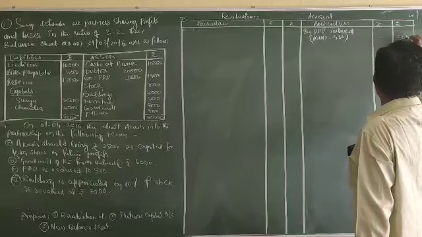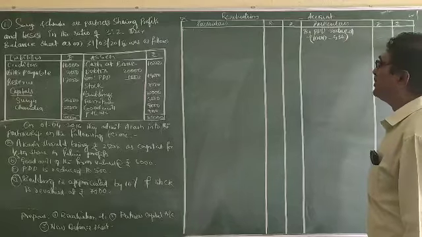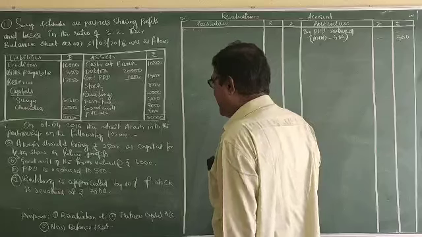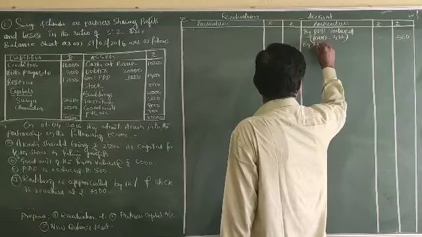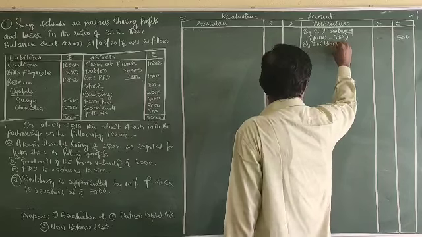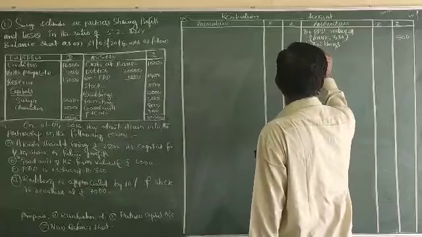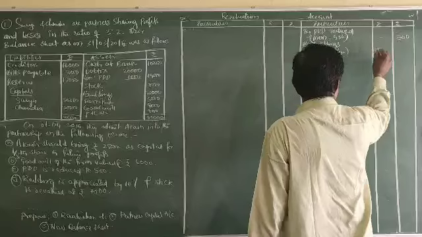This 500 is the loss to the firm, this 500 is the gain to the firm. Overall 1,000 is created. And building is appreciated by 10%. By buildings, building value is 20,000 into 10 by 100, that is 2,000.